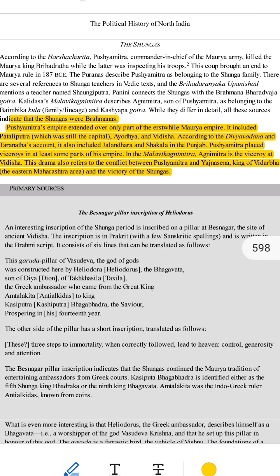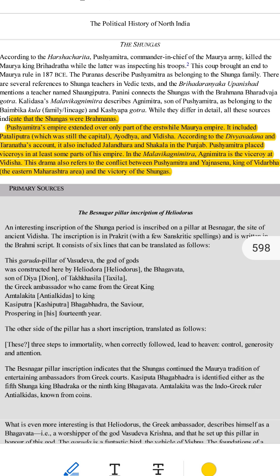All right, let's understand this step by step in the simplest way, as if I'm teaching someone with no background knowledge. Pushyamitra Shunga's empire, what was it? 1. How big was Pushyamitra's empire? Pushyamitra Shunga, the king who started the Shunga dynasty, ruled only a part of the large Maurya empire, the empire